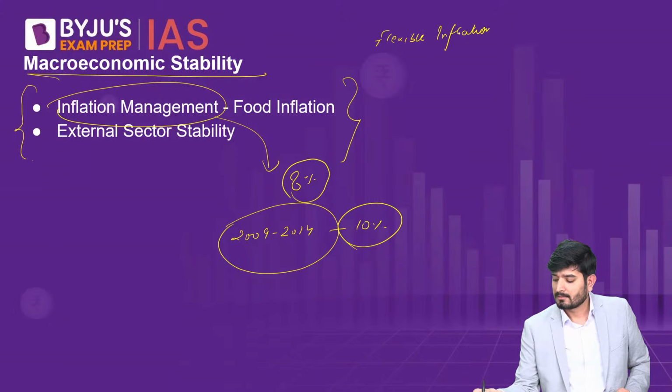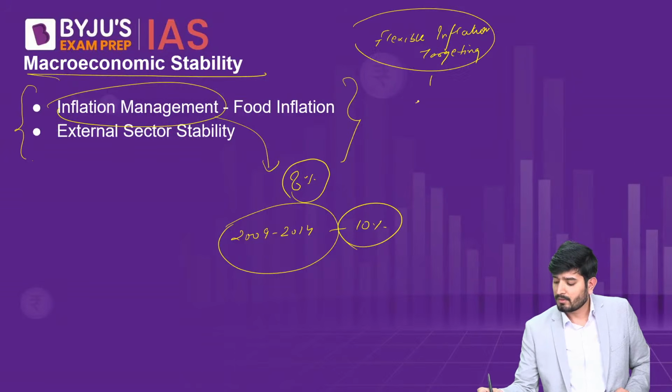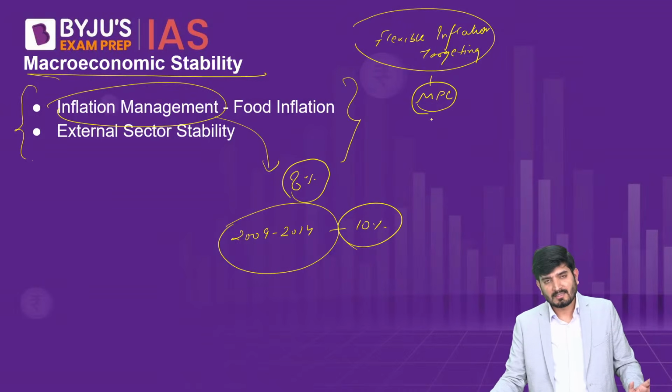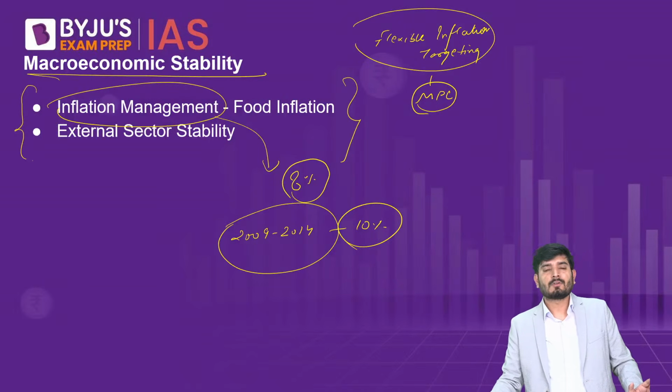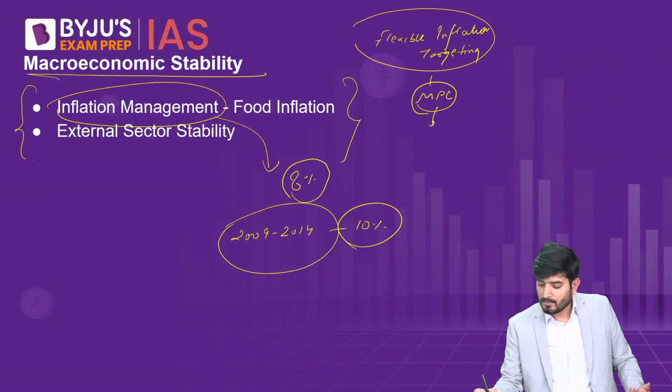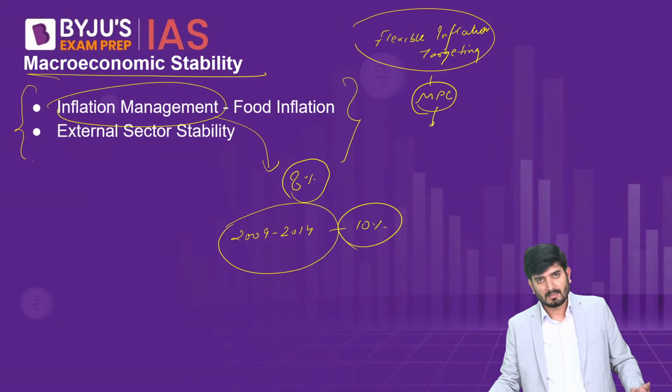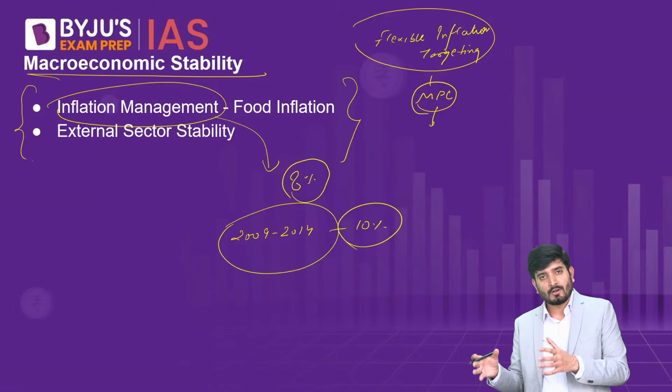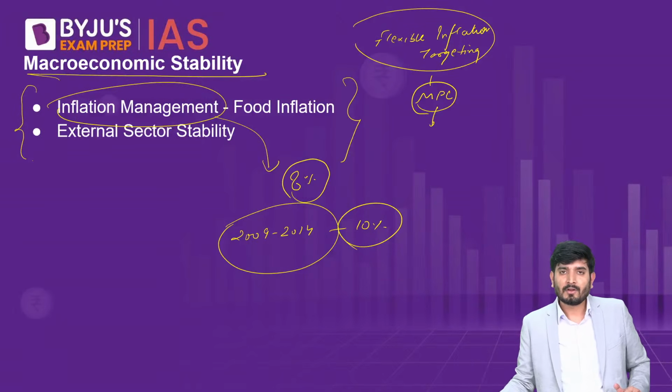So the government signed an agreement called the Monetary Policy Framework Agreement in 2015 with the RBI, and under this a Monetary Policy Committee was set up, and this Monetary Policy Committee, MPC, was given the mandate of controlling inflation in the country. And because of the effective performance of this Monetary Policy Committee, or because of the effective performance of both the government and the RBI through the MPFA, we were able to manage inflation effectively in our country despite all the challenges.